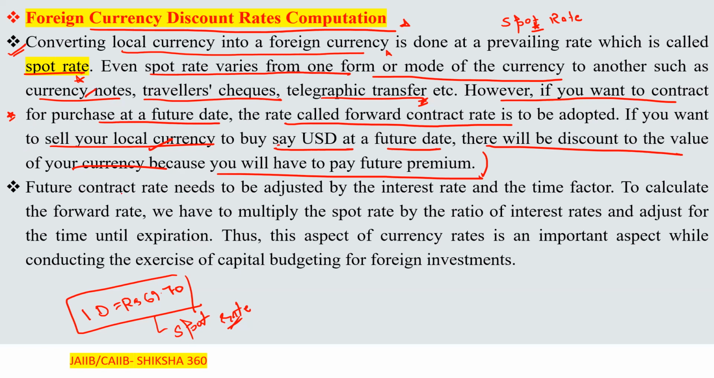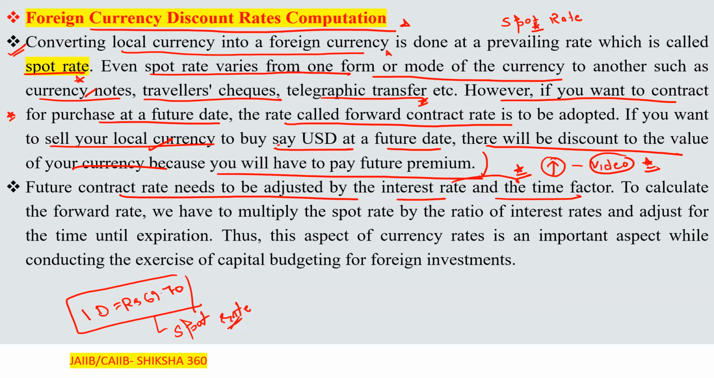So the future contract rate needs to be adjusted by the interest rate and the time factor, which we will cover in the numerical. How will it impact? How does the time period play its role? Just go through the video which I posted yesterday. It also helps you if we have the interest rates of two countries and the currency rate of one country, how we can find the currency rate of the other country with the help of the interest rates.